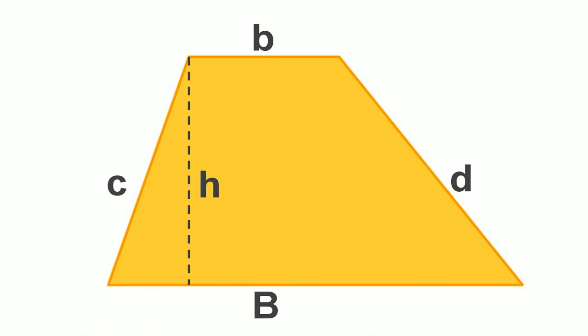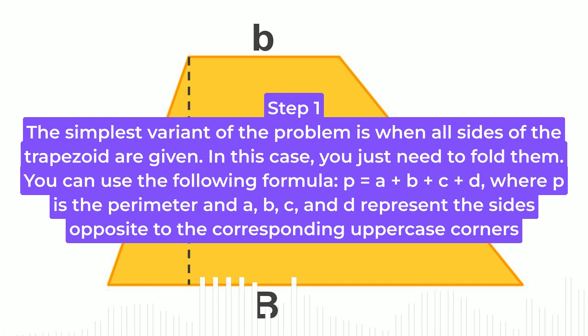Instructions. Step 1. The simplest variant of the problem is when all sides of the trapezoid are given. In this case, you just need to add them. You can use the following formula: P equals A plus B plus C plus D, where P is the perimeter and A, B, C, and D represent the sides opposite to the corresponding uppercase corners.